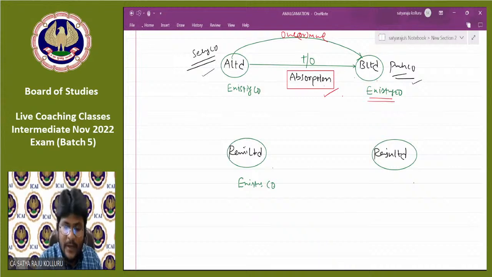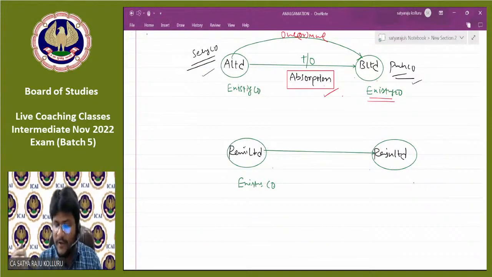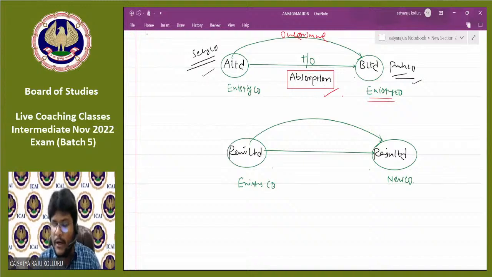This Razu Limited we incorporated to take over the business of Rani Limited, which is altogether a new company. Am I right? This process is called external reconstruction.